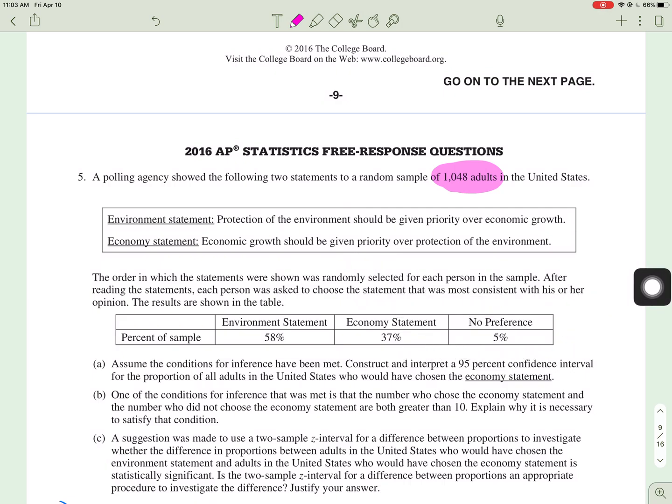So part A, assume the conditions for inference have been met. Construct and interpret a 95% confidence interval for the proportion of adults who would have chosen economy. So economy, the p-hat is 0.37, and you're creating a confidence interval around that. Again, you could do it in the calculator.